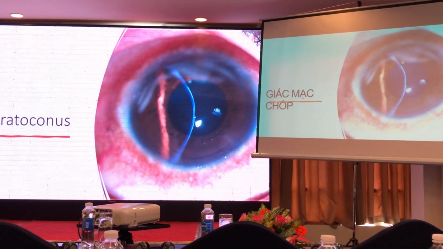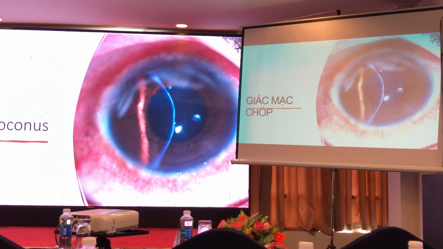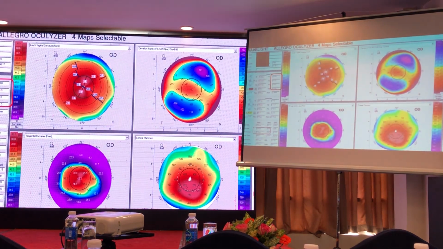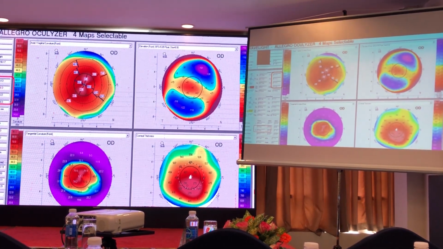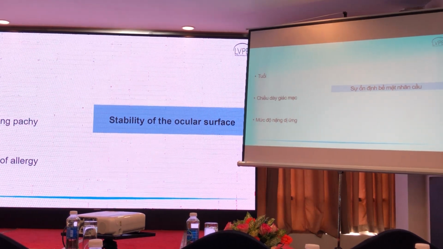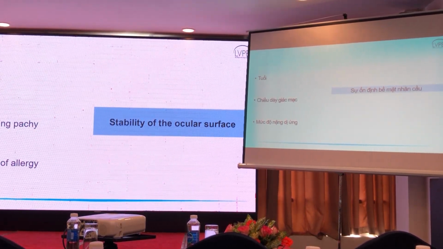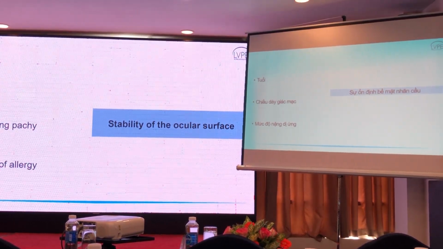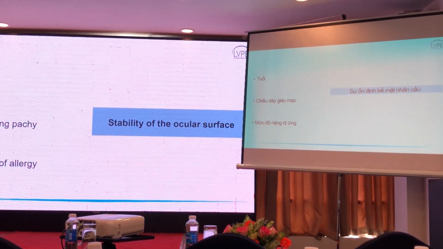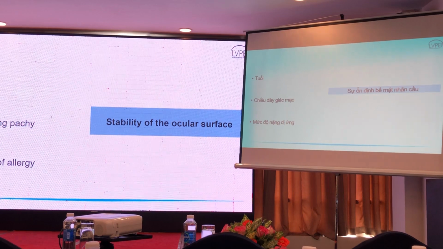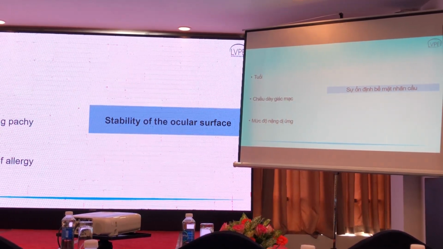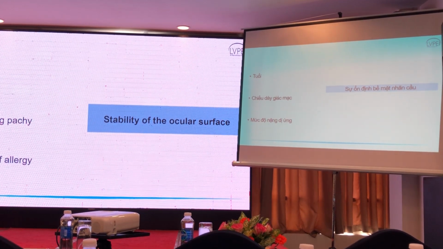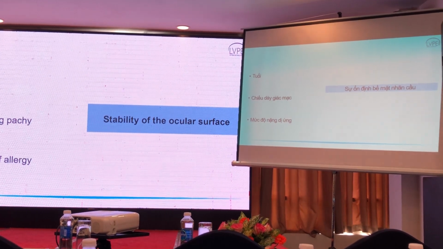Keratoconus or corneal ectasia is again very commonly seen in these patients with vernal keratoconjunctivitis, and it is attributed to the eye rubbing because of the allergy. And they typically present with the advanced form of the disease. When we are considering intervention for these patients in the form of cross-linking, it is important to consider the age, the presenting pachymetry, and the severity of the allergy. The younger the child, the lower the pachymetry, the lower is our threshold to take these patients up for a cross-linking procedure. Also, it is important to stabilize the ocular surface before obtaining the scans, otherwise we may not be able to truly establish whether the patient is having a progression or not.